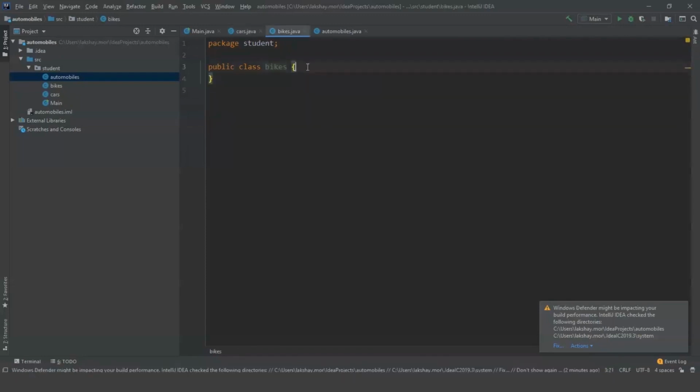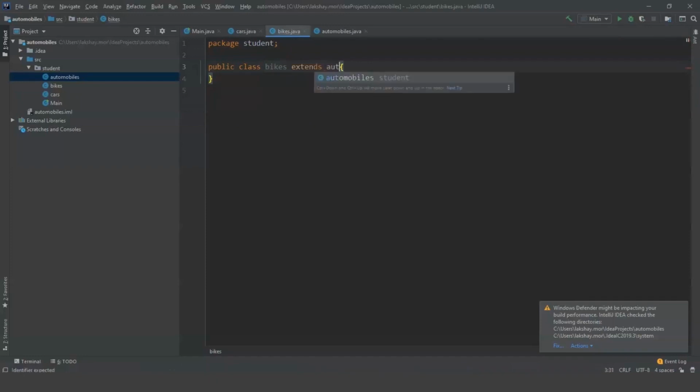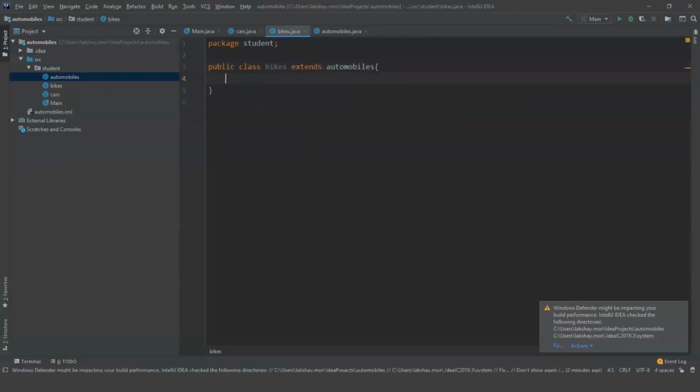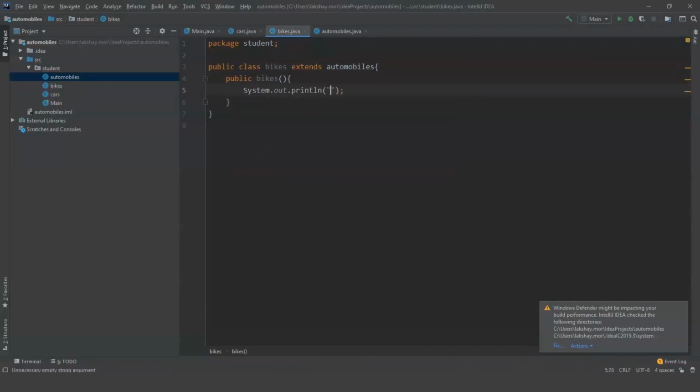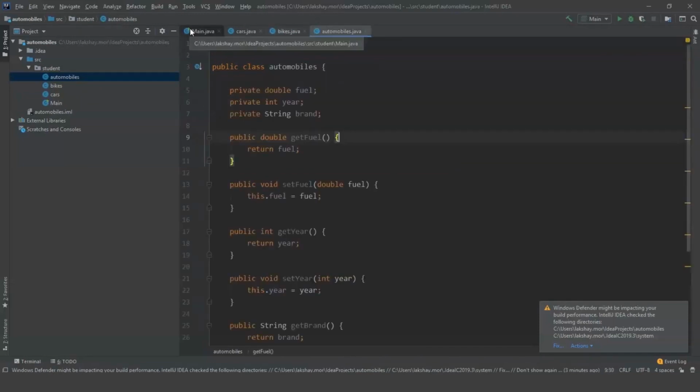Let's go to bikes and I'm gonna use the same thing, extends automobiles. This is because I can inherit all the variables from the automobiles class. So I created a constructor and I'm gonna print a message: a new bike has been created. So I have created class cars, bikes and automobiles.